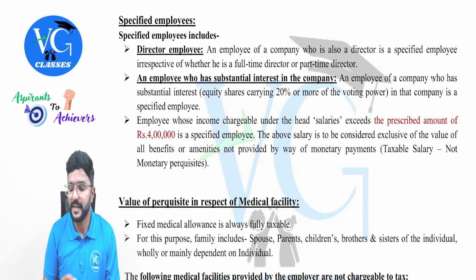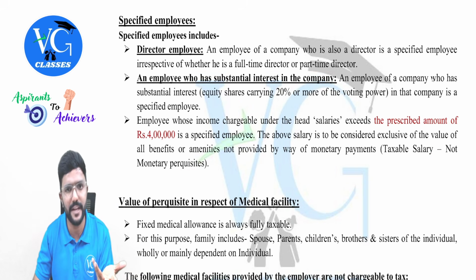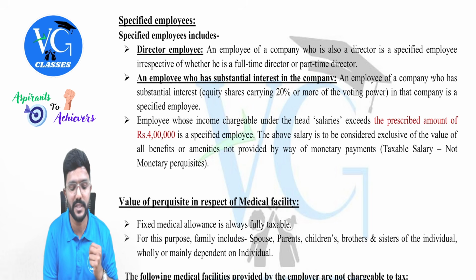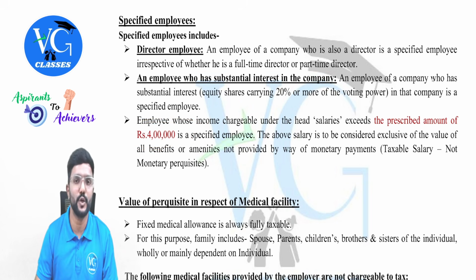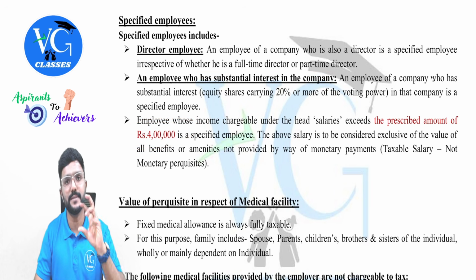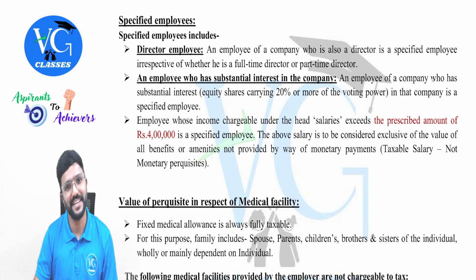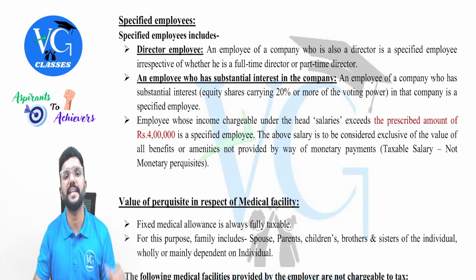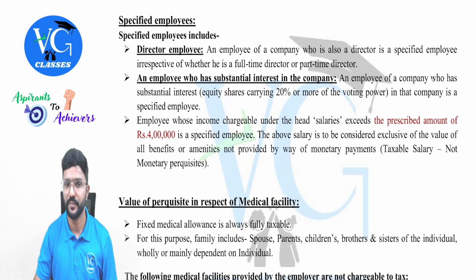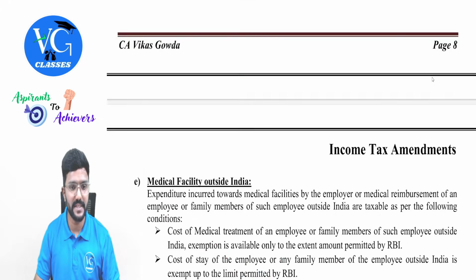And here, how do we calculate salary, sir? Taxable salary minus all the non-monetary perquisites. Even non-monetary perquisite is a part of salary for income tax purpose. But only to check this limit, we need to exclude all the non-monetary perquisites, guys. If that figure is more than 4 lakh, then we consider that employee as a specified employee. Previously, this limit was 50,000. Now it has been increased to 4 lakhs.